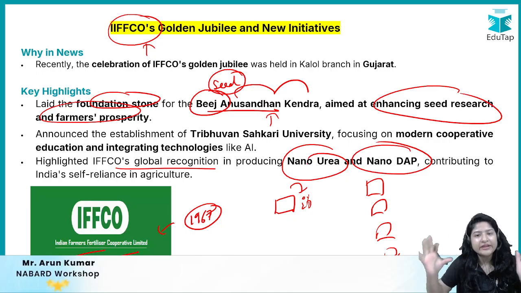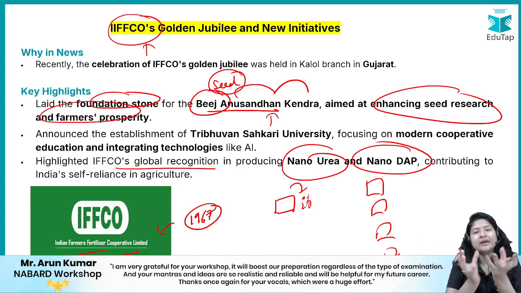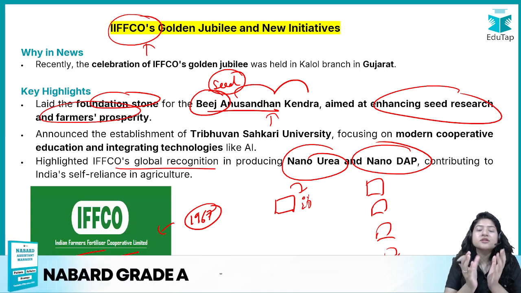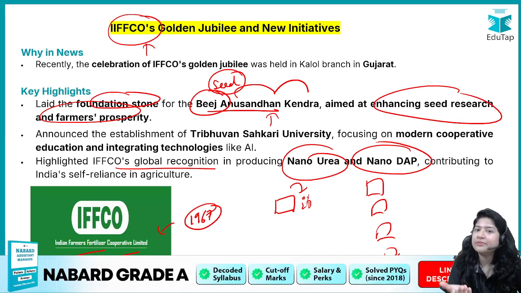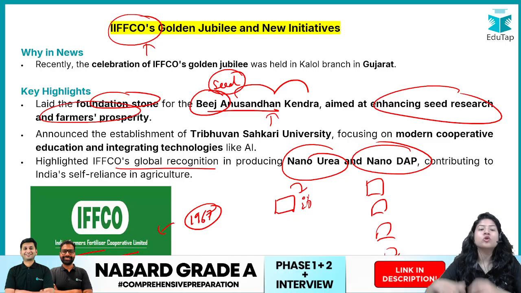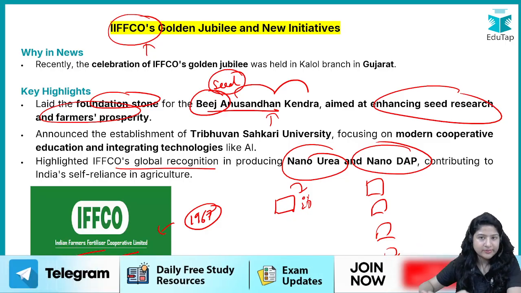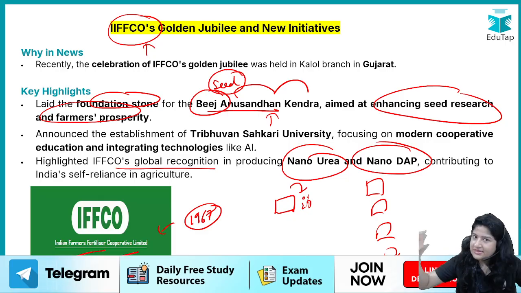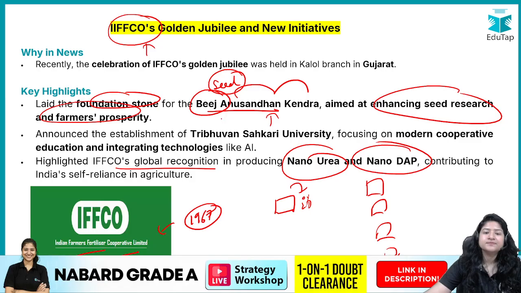Because when we do anything in bulk, the input is also much lesser. But यहाँ पे क्या है, बहुत छोटी quantity में बन रहा है. Because of that, even though you have produced quality seeds, you don't have customers, because farmers cannot afford such expensive seeds, right? So it would be better if there are more such centers, more research is done, more such quality seeds are developed, and they are easily accessible and affordable to farmers also, right? So they have established beej anusandhan kendra, right?